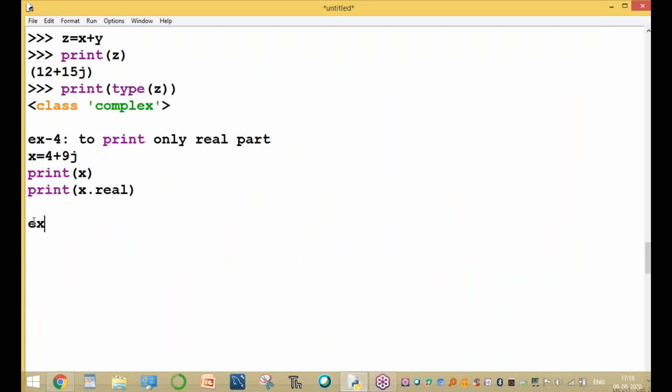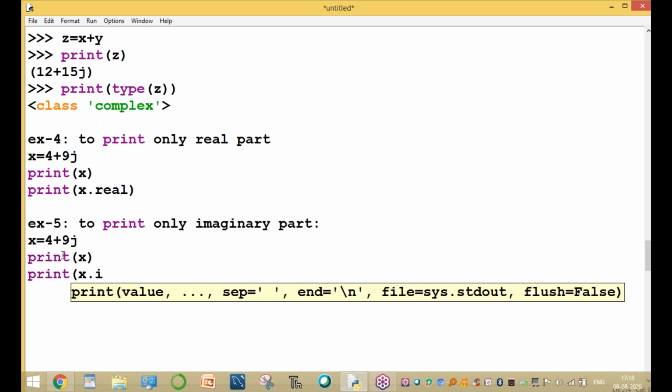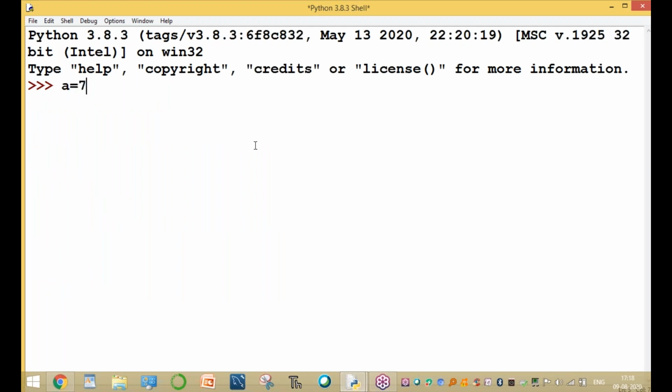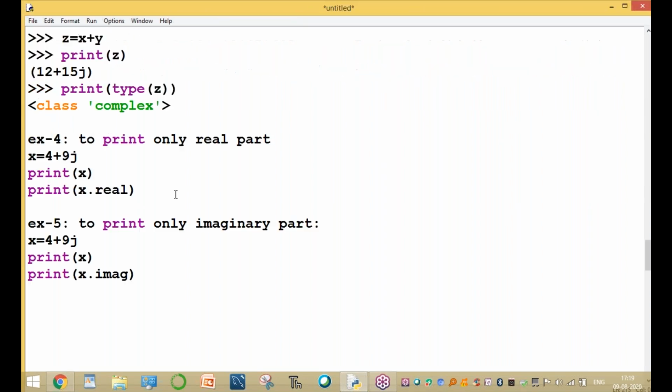Example 5: if you want to print only the imaginary part. For example, X equal to 4 plus 9j. Print of X prints the entire value. Print of X dot imag prints only the imaginary part. For example, A equal to 7 plus 2j. A dot real is the real part, A dot imag is the imaginary part. Clear, all of you? These are the 2 values, A dot real and imaginary part.